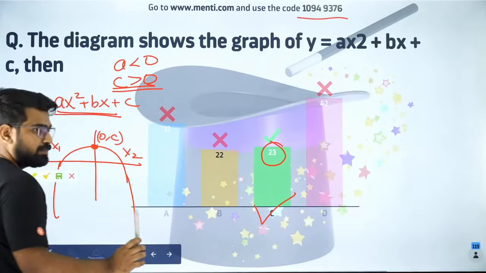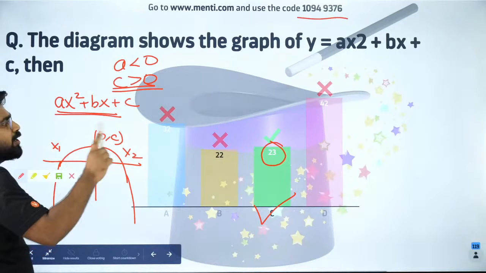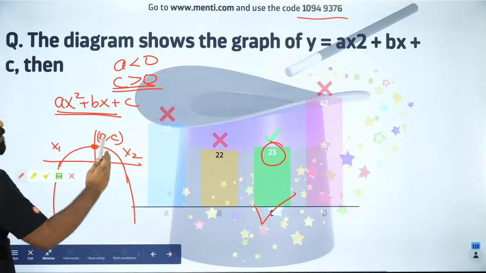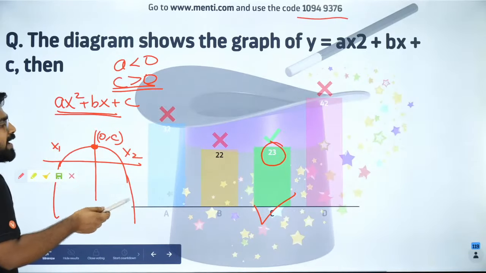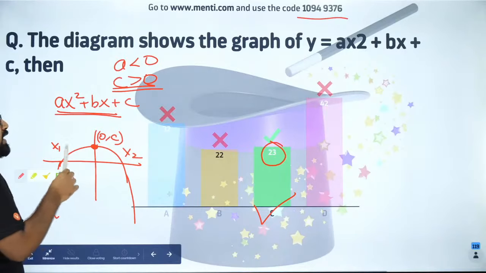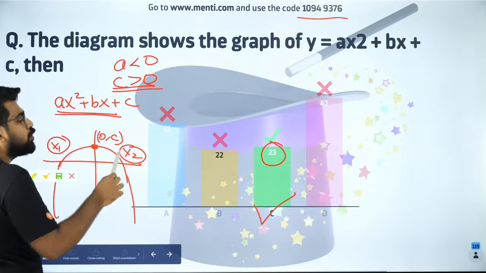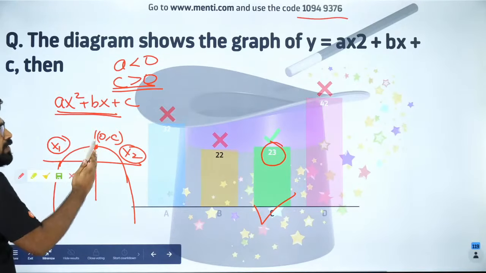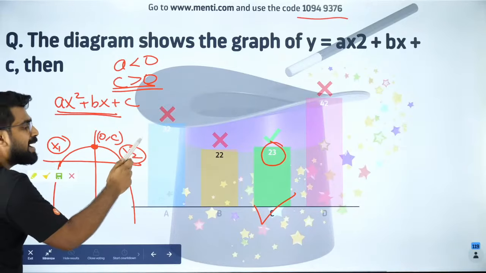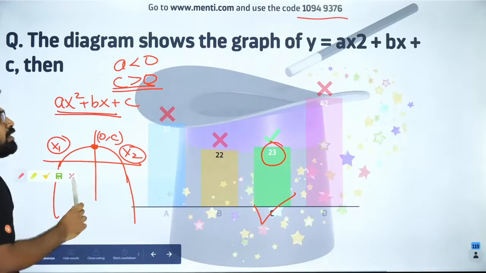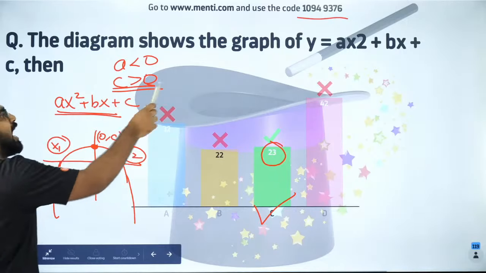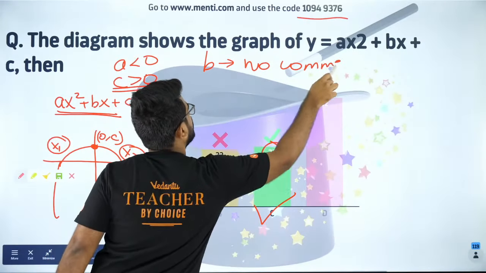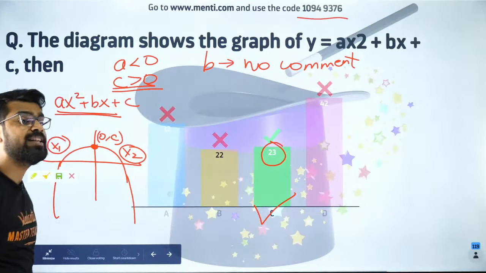So that's correct. Now B, you cannot comment on it because the vertex, I don't know whether it is positive or negative. Can I comment on the vertex? If I have to comment on the vertex, then I need to know x1 and x2 magnitude. If x1 is more magnitude than x2, then the vertex will be to the left. If x2 is more magnitude than x1, then the vertex will be to the right. So since I don't know their respective magnitudes, I cannot comment on B. Understood? That is the right way.